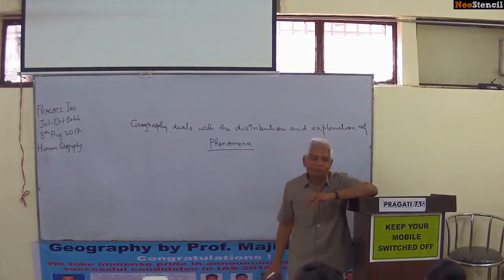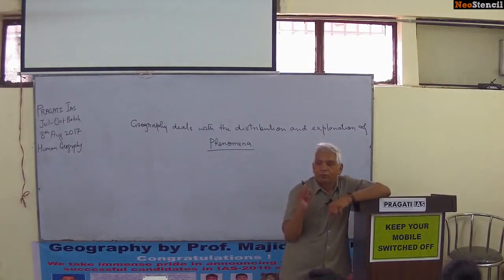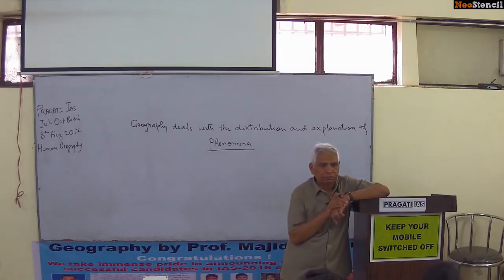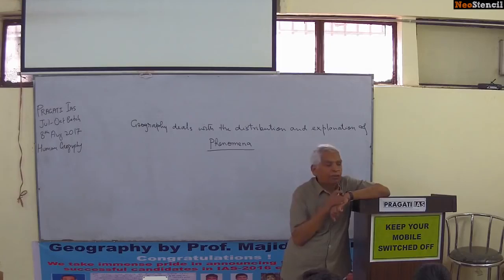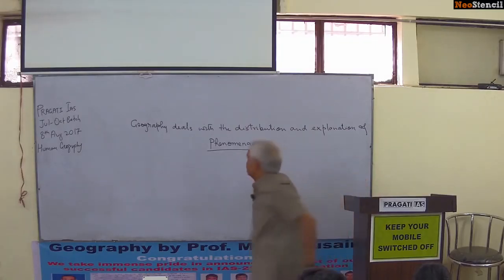I underline this word particularly. Phenomena means anything which you see on the earth's surface. Anything which is distributed on the earth's surface in geography is known as a phenomena. And if you do an analysis of the phenomena, there are two types of phenomena.